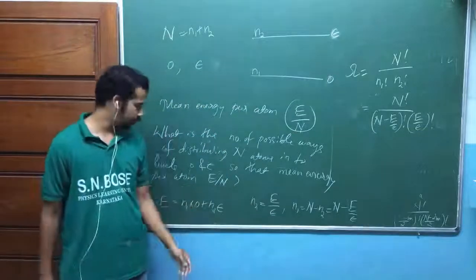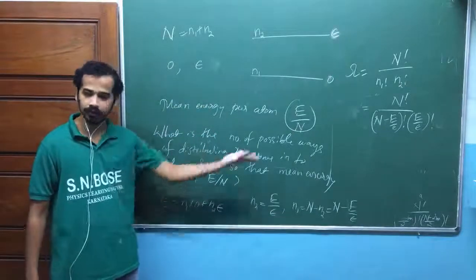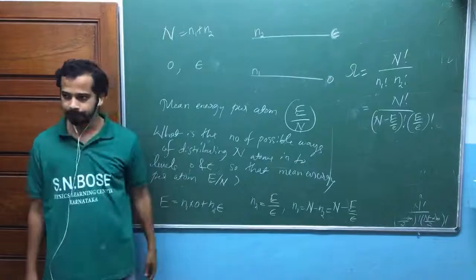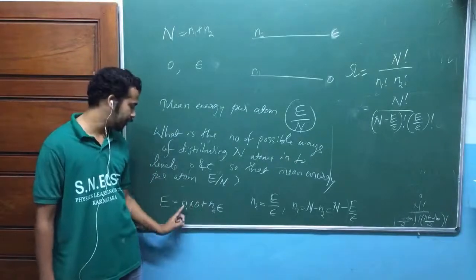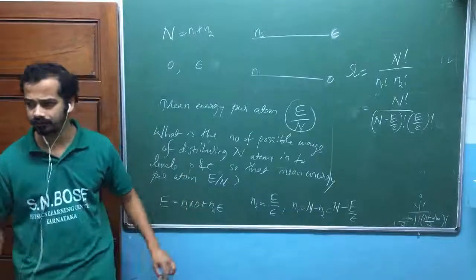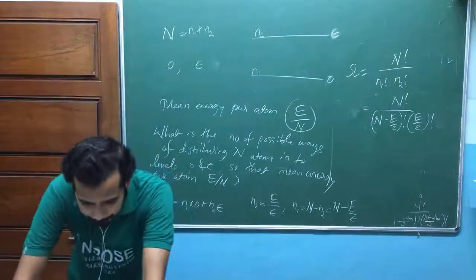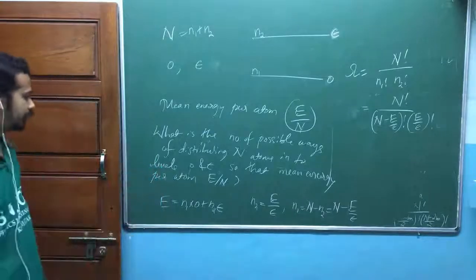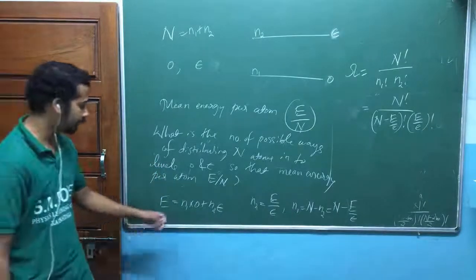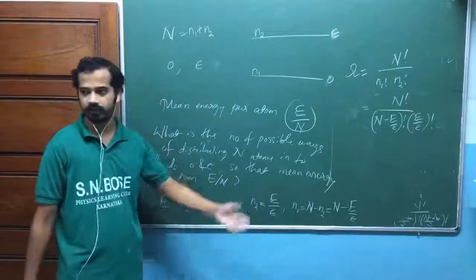Look at here. Don't interchange. Again, if you interchange, you get some different energy. But as a symbol, you could have taken N2 here and N1 here. It is all left to you. It can be either N1 and N2, you can take any one. But don't think that when you interchange N1 and N2, you get the same energy.